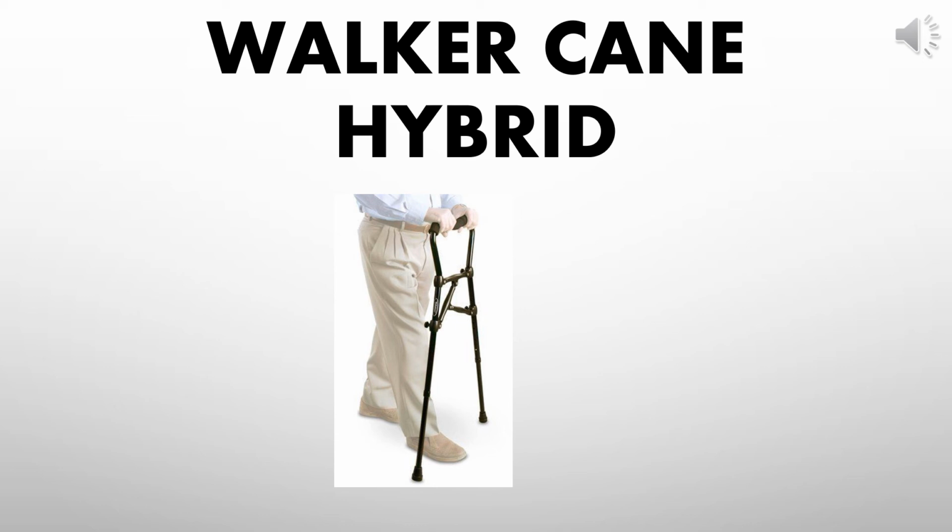It can be adjusted for use with either one or two hands in the front or at the sides, as well as for stair climbing assistance. The hybrid is not designed to replace a walker, which normally has four legs and provides four-way support for both hands.